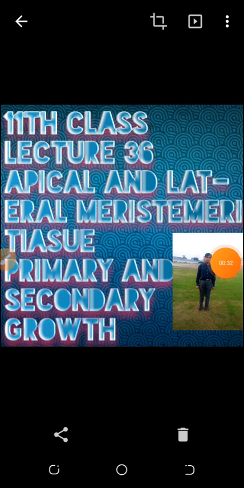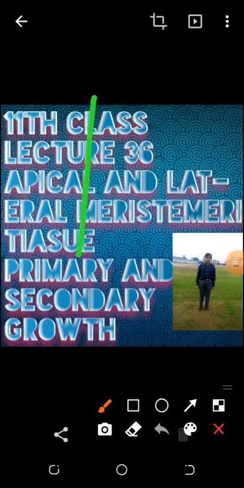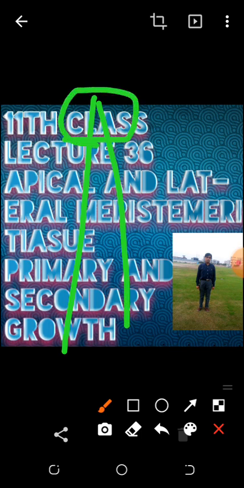So the stem, look at the stem top area. This is the top of the stem. The tissues present at the top of the stem are apical meristematic tissue, and the tissues present inside the stem, like here, are lateral meristematic tissue. Lateral meristematic tissue increases the thickness of the stem. Apical meristematic tissue increases the length of the stem. So length of the stem by apical meristematic tissue, thickness of the stem by lateral meristematic tissue.